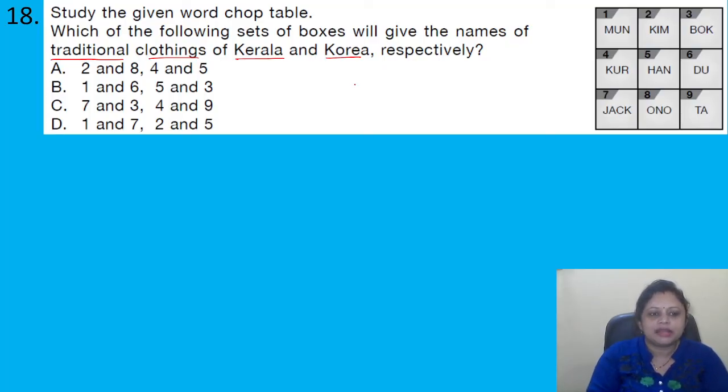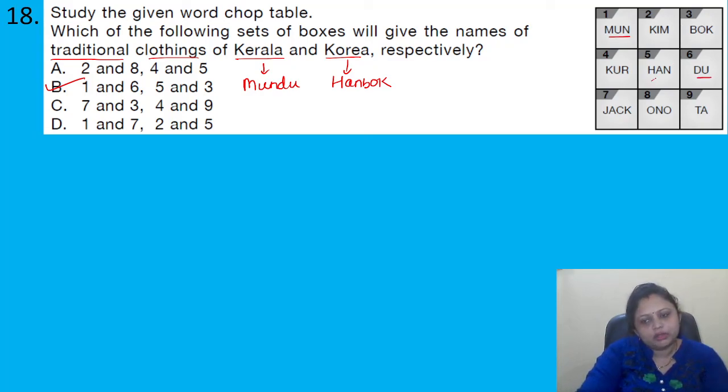So here the correct answer is, do you know the traditional clothing of Kerala? That is mundu. And for Korea, that is hanbok.